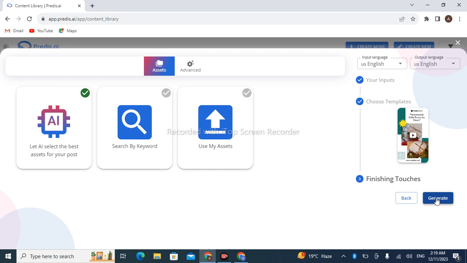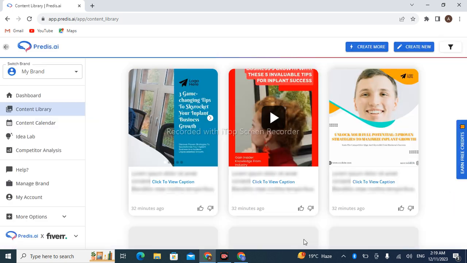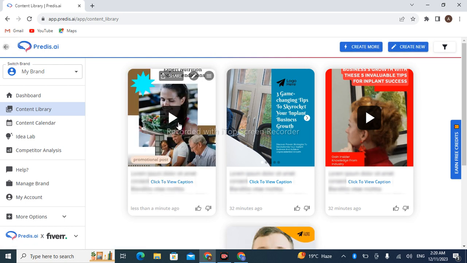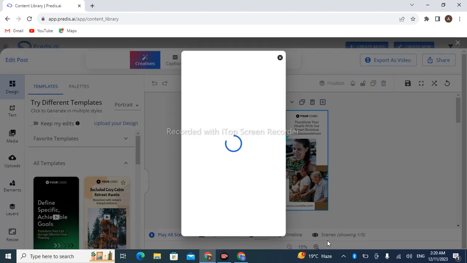Okay, generate. The video is generated. Wait for a while. The video is about to be played, so just look at how the video is made.